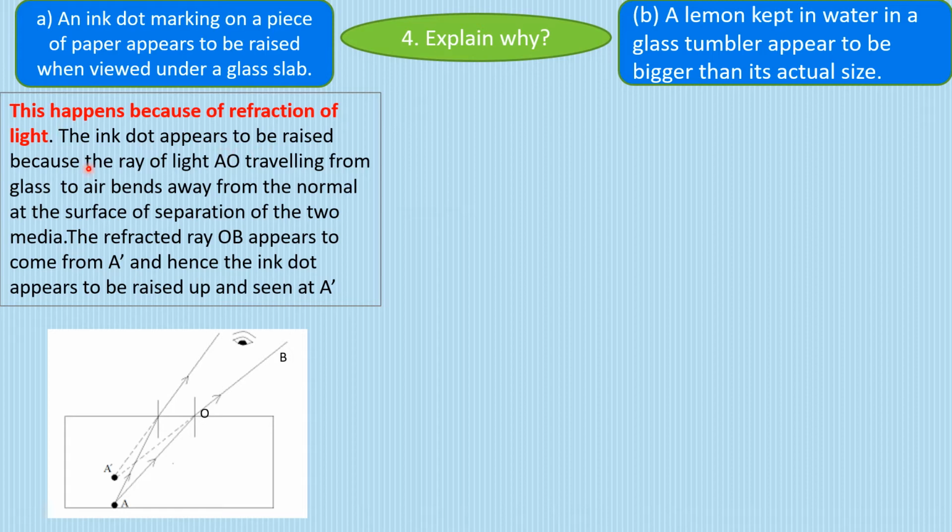Now the ink dot appears to be raised because the ray of light AO, see this is AO, which is traveling from glass to air, bends away from the normal at the surface of separation of the two media. So it bends away from the normal here. This refracted ray OB appears to come from A dash, and hence the ink dot appears to be raised up and seen at A dash, which is not the actual position but a raised up position. This we also call the apparent height. Apparent means which is not real. So the real height is this one, but the apparent is this one, which appears to us.